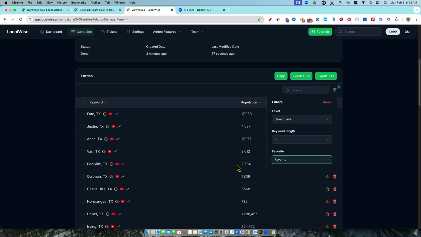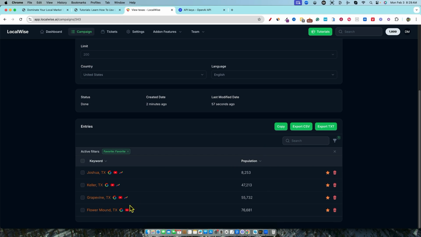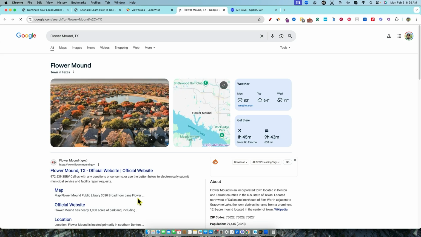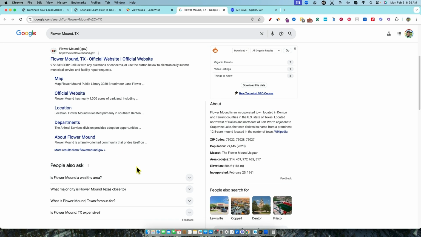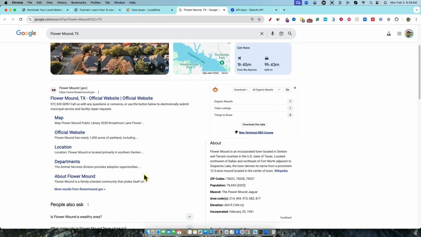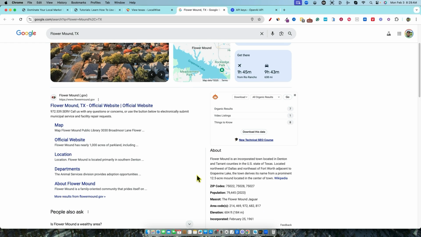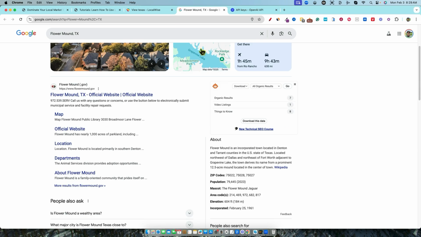So let's go and look at those favorites that we favorited. And then here we're looking at our favorites. Let's just say we want to look at this right over here, the Flower Mound, Texas. We can click the Google button and do some search right over here. And this is the kind of search that you would do if you were building any kind of page, getting information to put together a really nice page on this city.